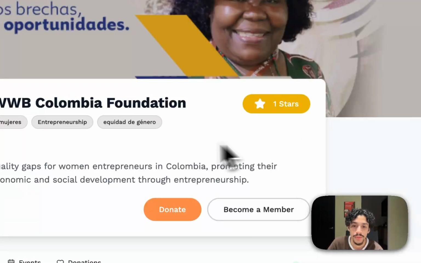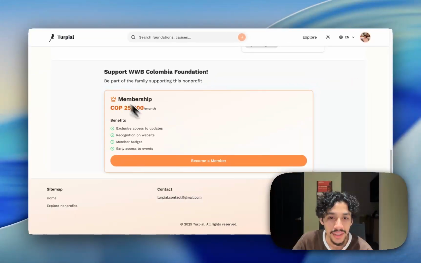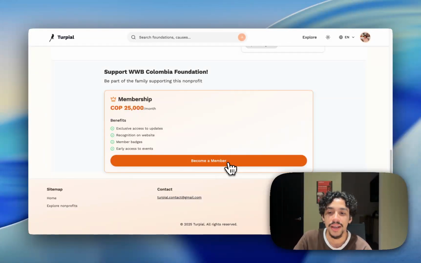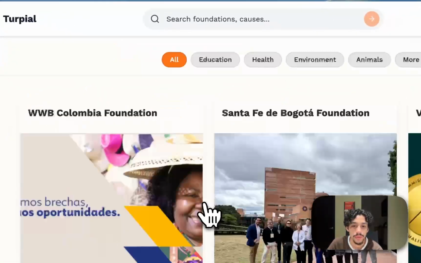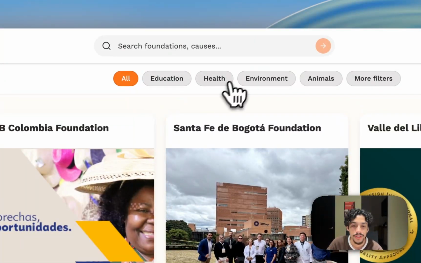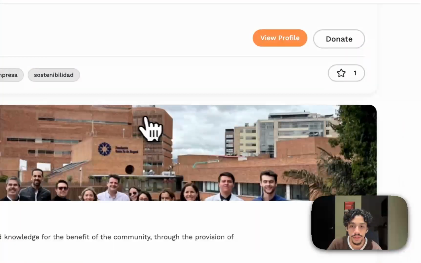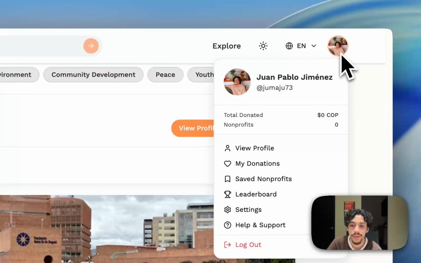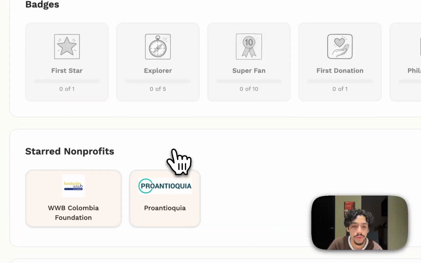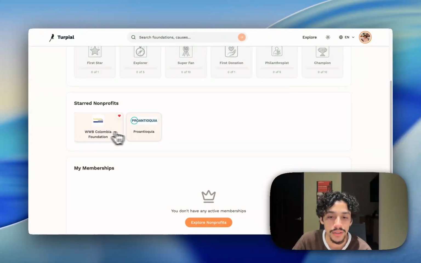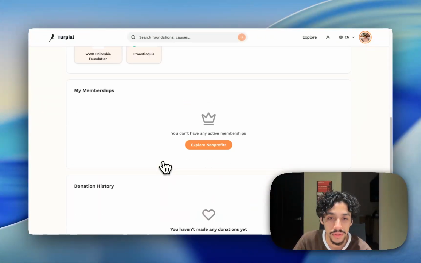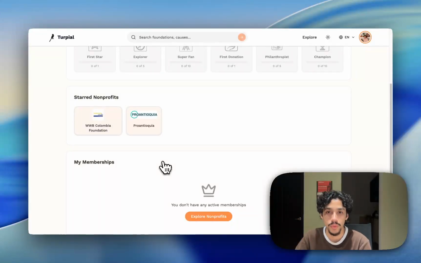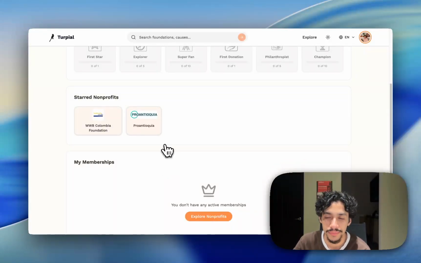Now I'm able to star it, and also I'm able to see here that I can become a member. I'm also able to see more nonprofits here and star them. In my profile, I'm able to see that these two are starred, and if, for example, I go to another account, I'm going to be able to see as well different stars in different nonprofits.